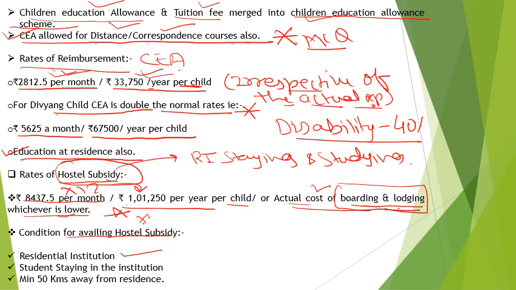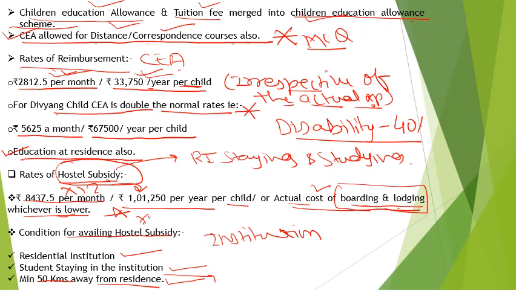The student should be staying in the institution and studying there. And the institution should be a minimum of 50 kilometers away from the residence.